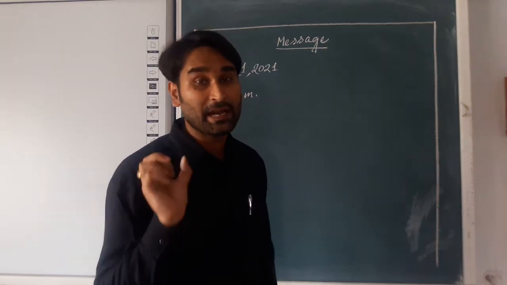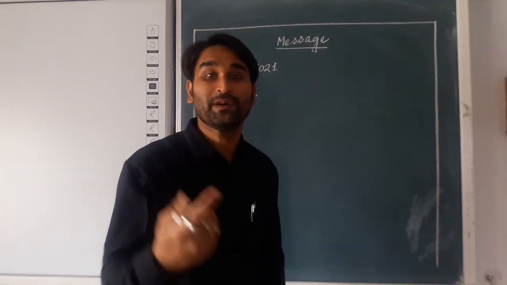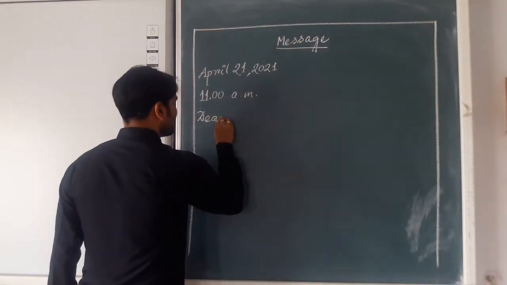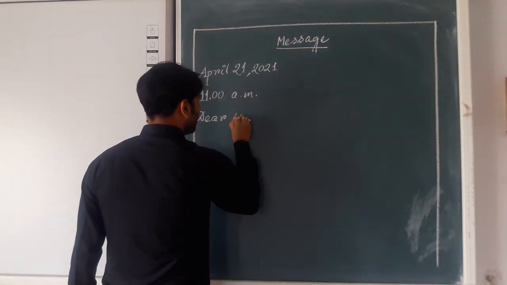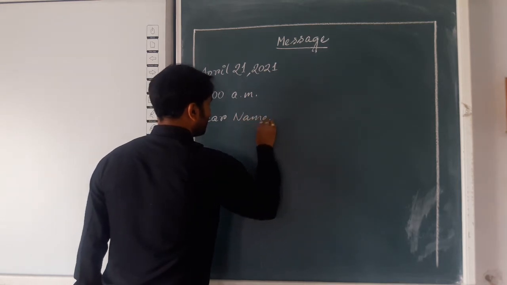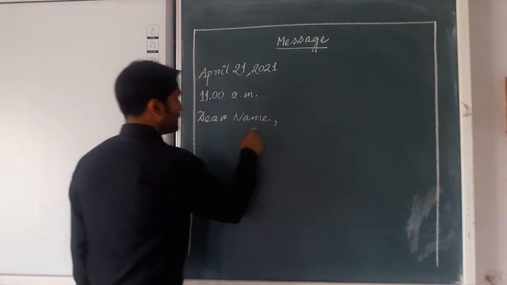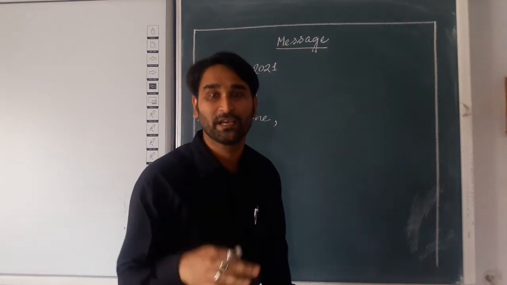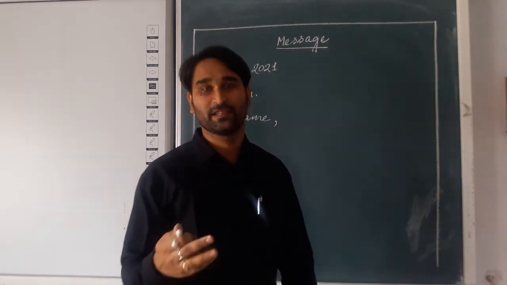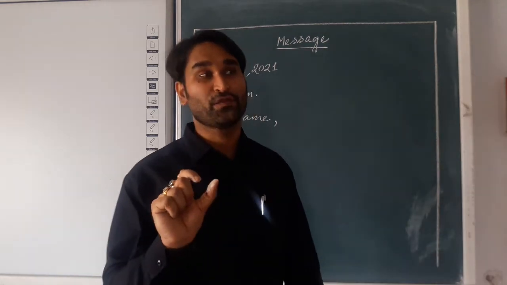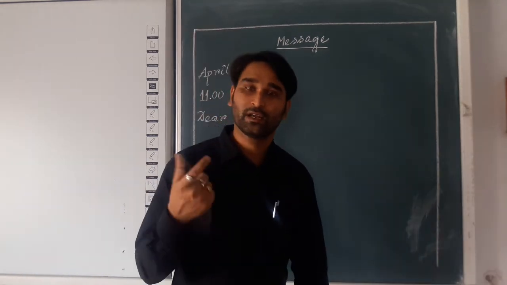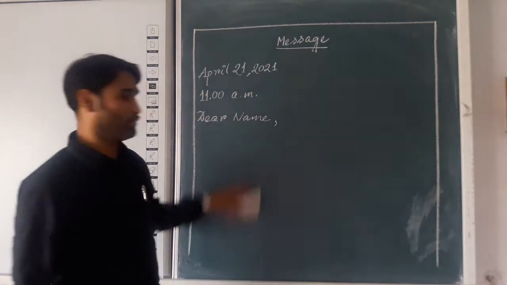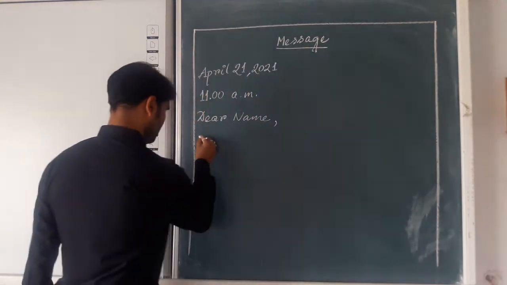Then you will write the name to whom you are sending that message. And you will write like, dear, and here the name will be there. Okay? Then put a comma. Name means, here it may be your father you are sending to, so dear father, dear papa, dear mummy. Okay, dear brother, dear sister, or suppose any other friend you are sending to, so dear Madhu, like that. Name you will write the first name only.